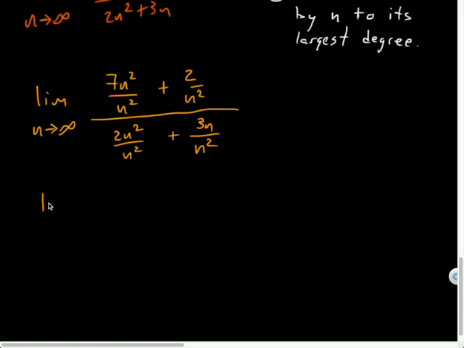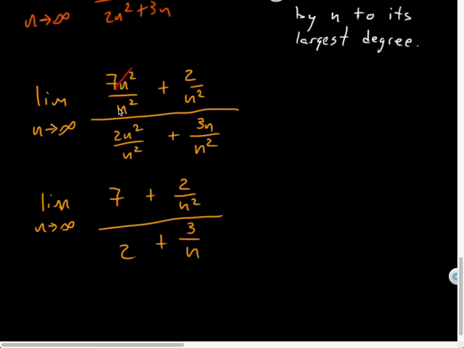So what does this simplify to be? 7 plus 2 over n squared, all over 2 plus 3 over n. Right, because of properties of exponents, these canceled, this canceled with one of those.